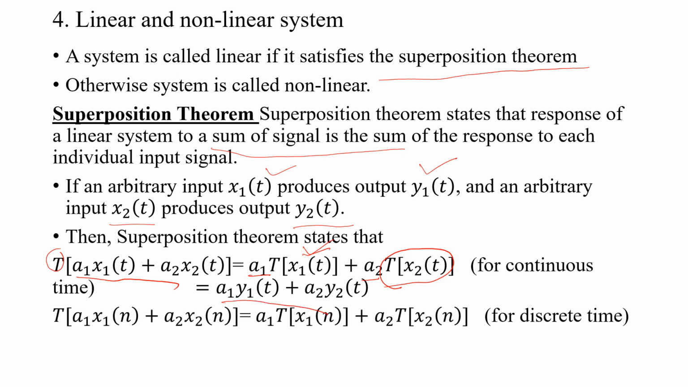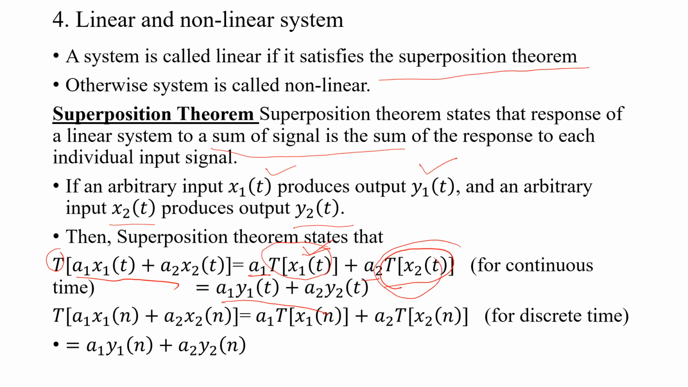Similarly for discrete, T of A1 x1 of n plus A2 x2 of n is equal to A1 T of x1 of n plus A2 T of x2 of n. This is the superposition theorem. If it always holds, then the system is linear. If it does not always hold, the system is nonlinear. So the transformation of A1 x1 of t plus A2 x2 of t is A1 times the transformation of x1 of t plus A2 times the transformation of x2 of t.